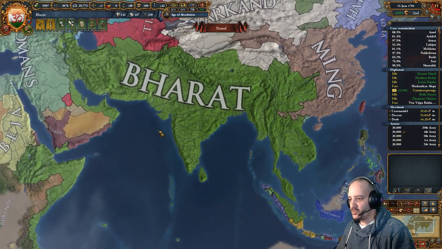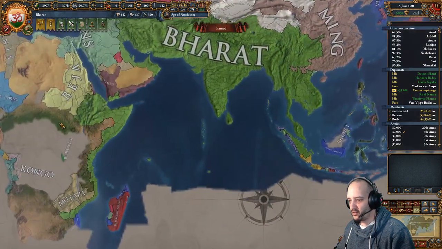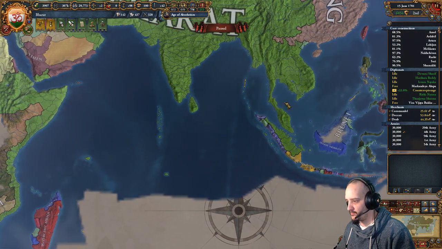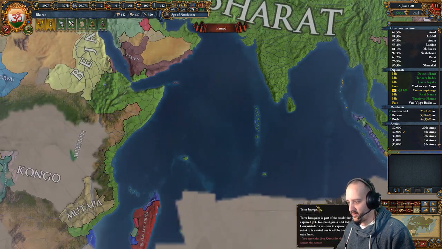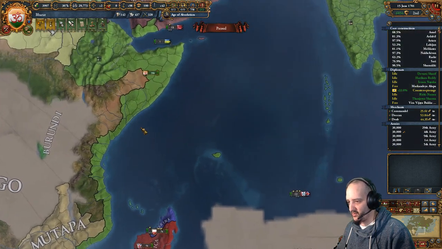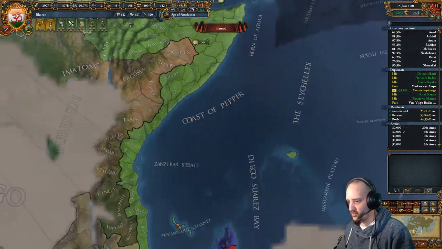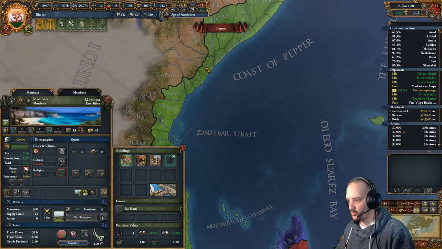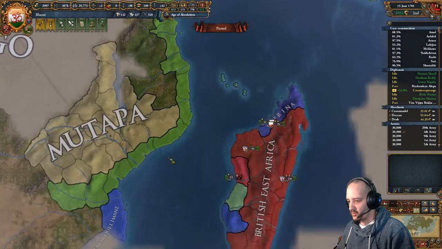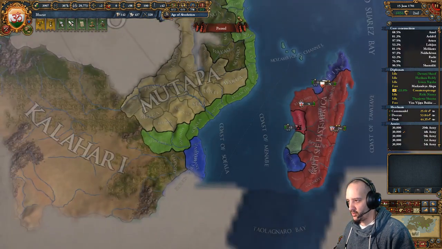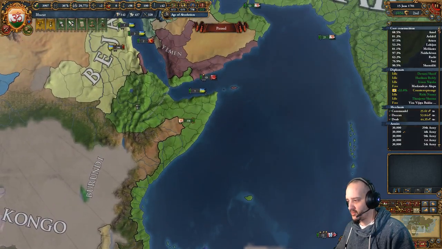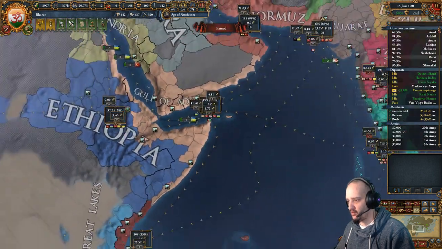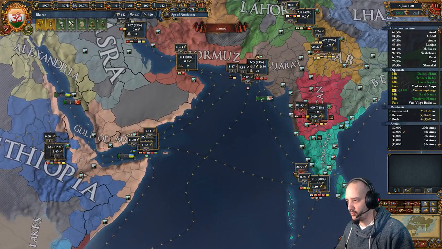Alright, so we did play Vijaynagar for a long time. The main reason is that Vijaynagar has special missions for Malacca and for East Africa. East Africa is pretty simple. It's giving you Mogadishu at first, then Mogadishu, Zanzibar, and Mombasa. Once you have those three, you get a mission for the coast here. And I went a bit deeper than that because I wanted full control over the Gulf here. Not that I'm trading in the Gulf, but controlling the Gulf means fewer people pull Persia.